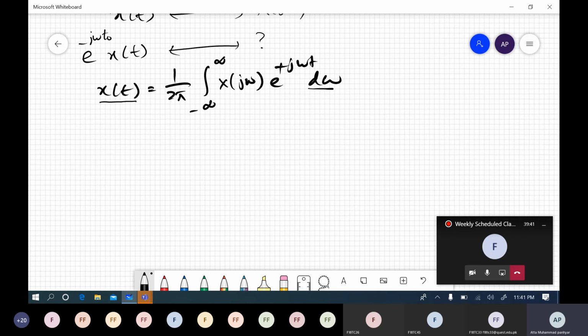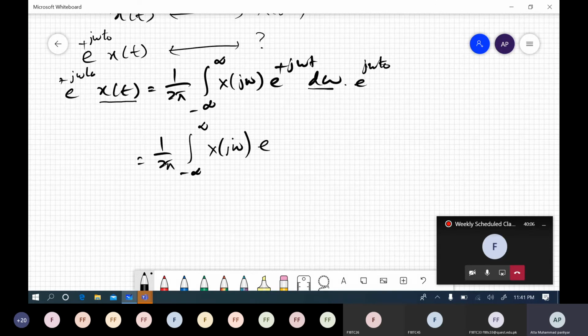So what if we multiply both sides with e to the power minus j omega t naught? For example, this is plus, it does not matter. It's a frequency shift. E to the power j omega t naught must be multiplied on both sides, right? So solving it further, we would get from minus infinity to infinity x of j omega e to the power, now the bases are the same, so the powers are to be added, right?